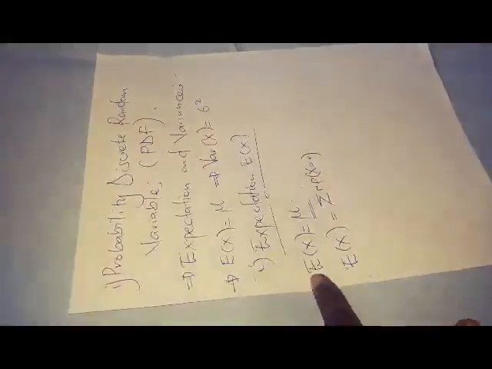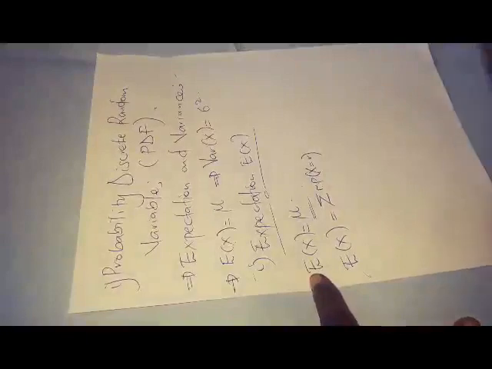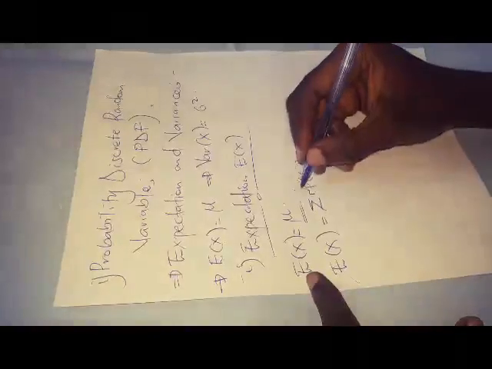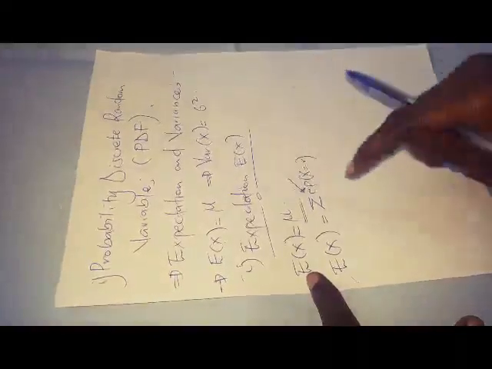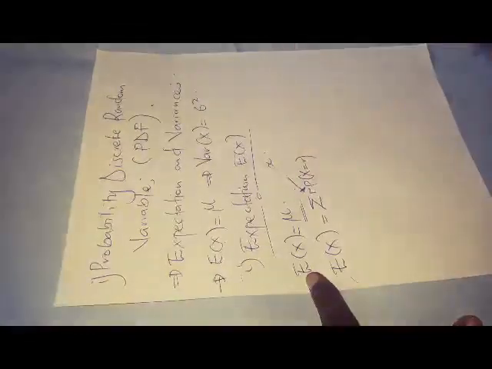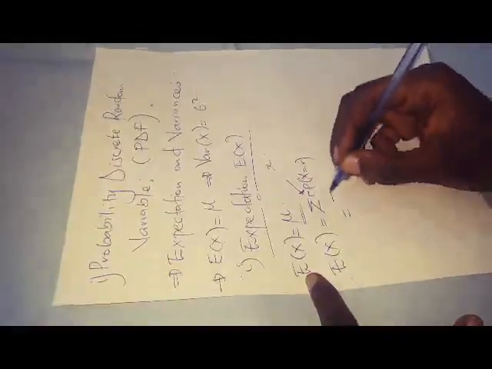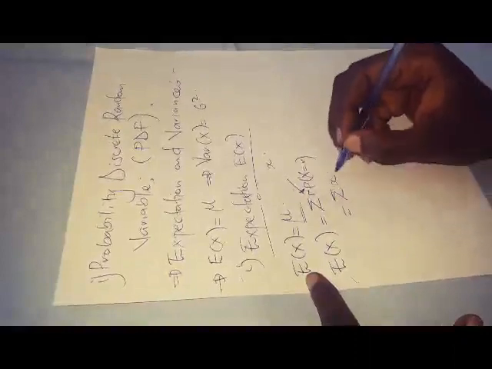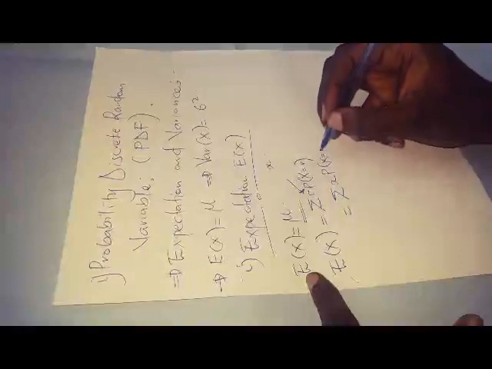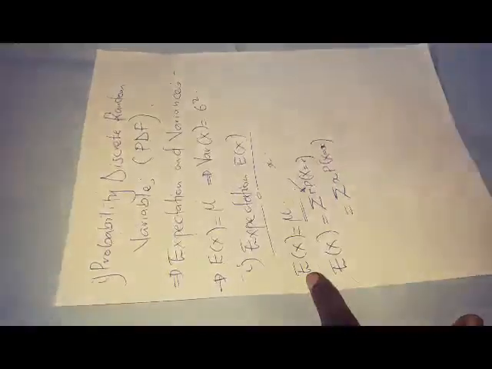When you look at that book, it is there. And I want you to take something that I've discovered that maybe most of you could be confused about. Sometimes they might not give you r as the random variable, and they'll give you x. It will still be the same thing: the summation of x times the probability of X equals small x. Now it is not a capital X.